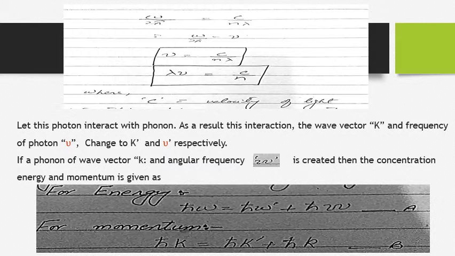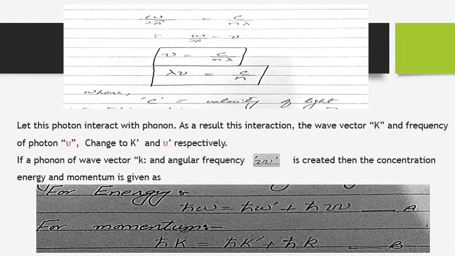If a phonon of wave vector small k and angular frequency curly omega is created, then the conservation of energy and momentum is given as follows.